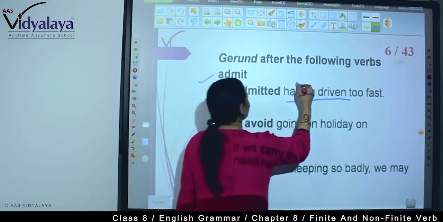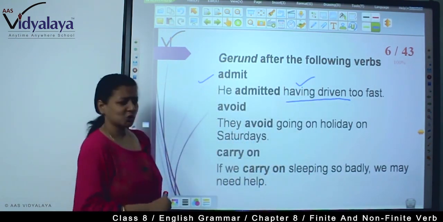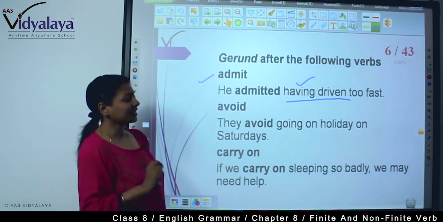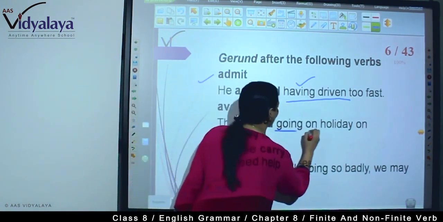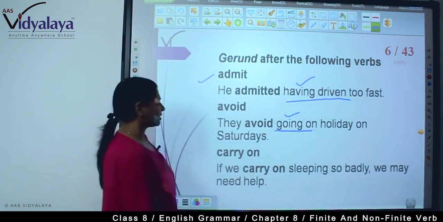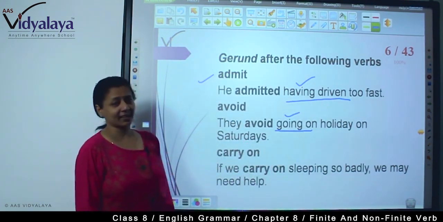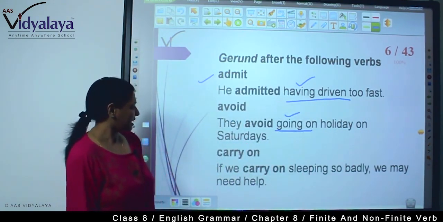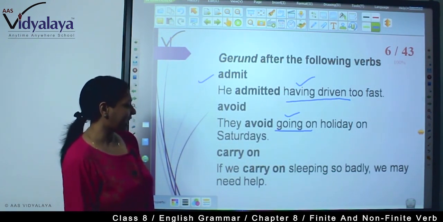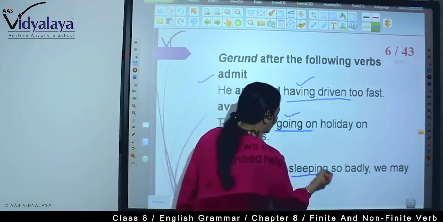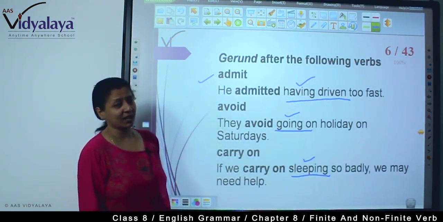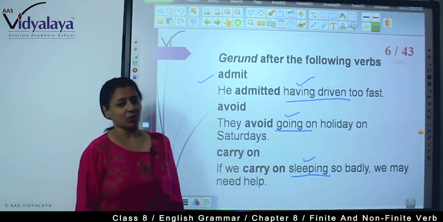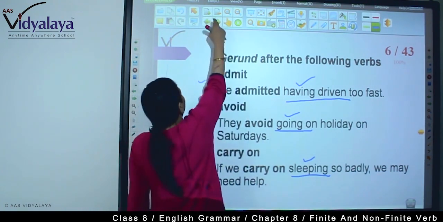So having is used as a gerund. Now, avoid: "They avoid going on holiday on Saturdays." Here, going is again a gerund. Now, carry on: "If we carry on sleeping," we are using this as a noun after the verb. So these are all gerunds.